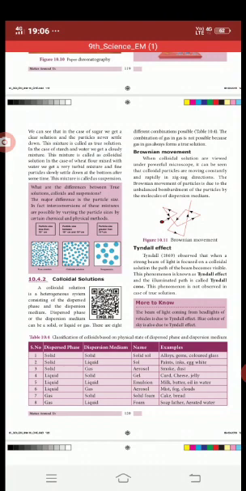Something more to know: the beam of light coming from the headlights of a vehicle is due to the Tyndall effect. The light coming from the vehicle gets scattered by striking the particles present in the air. It shows the path of the light to us. That's the Tyndall effect.